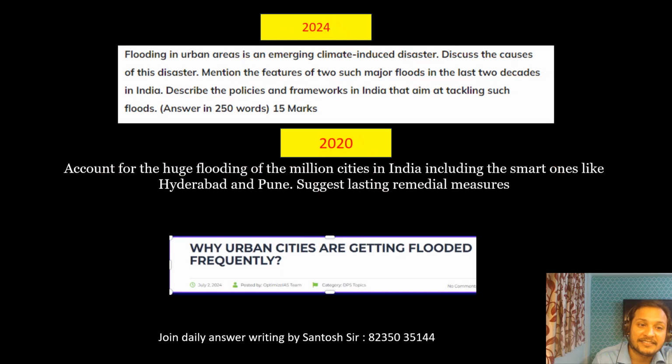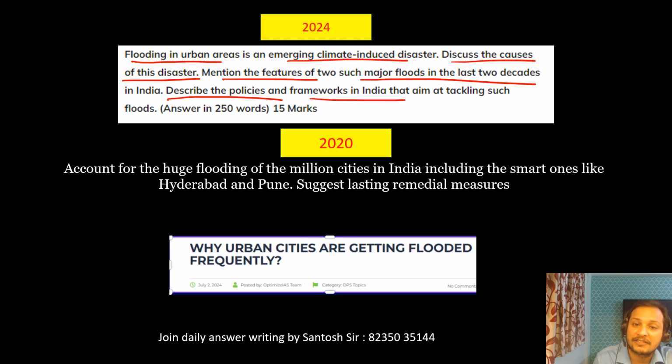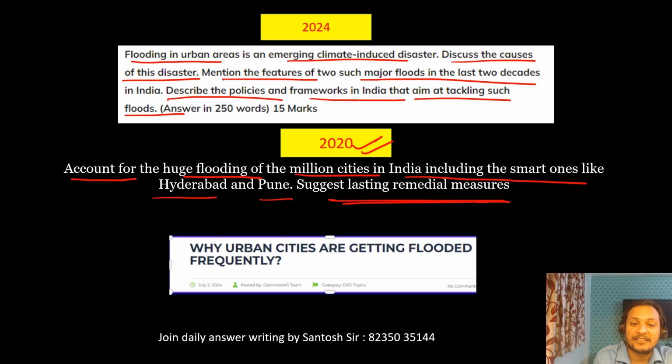Let us see this question: flooding in urban areas is an emerging climate-induced disaster. Discuss the causes of this disaster. Mention features of two major floods in the last 2 decades. Describe policies and frameworks that India can adopt to tackle urban floods. Now the 2020 question: account for the huge flooding of million cities, including the smart ones like Hyderabad and Pune, and suggest remedial measures. You can see the 2020 mains PYQ was directly repeated in 2024.